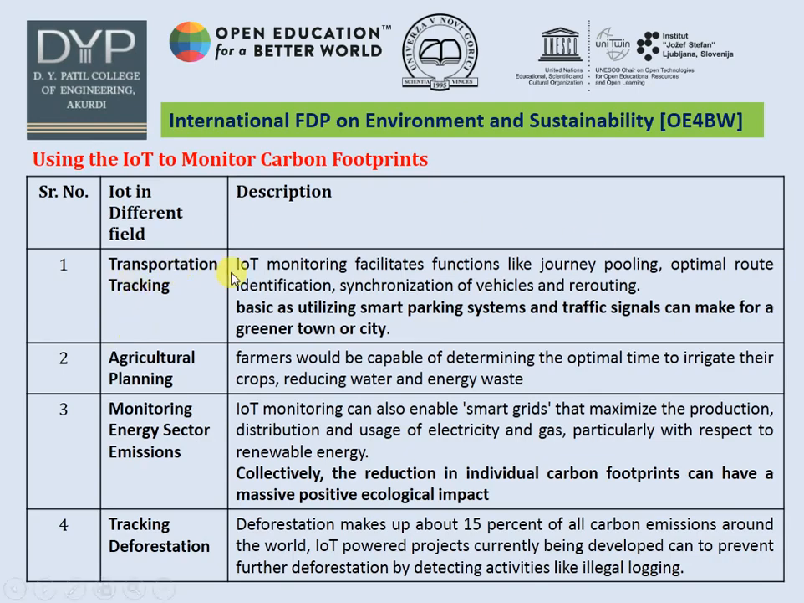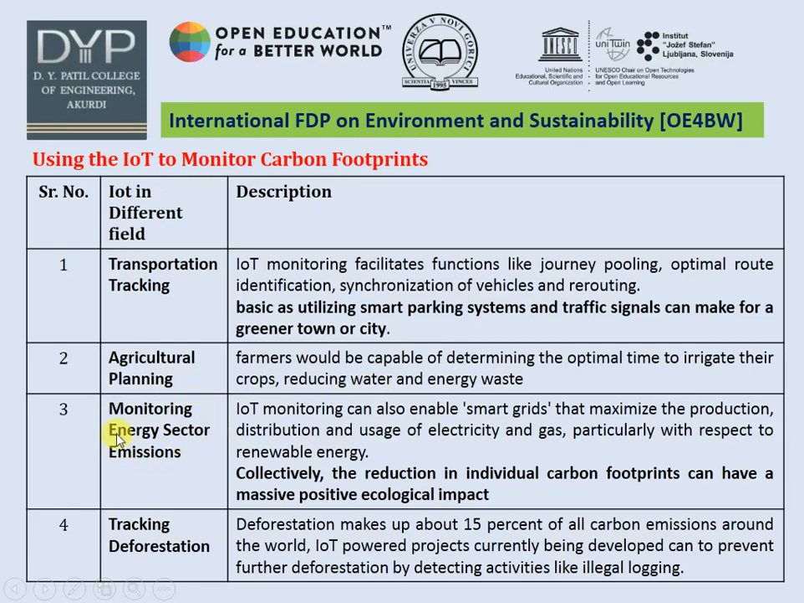In case of transportation and tracking systems, IoT can monitor the facility and function like journey pooling, optimal route identification, and synchronization of vehicle and routing. With the use of IoT, we can use a smart parking system and traffic control system for a green town or city. In case of agriculture, the farmer is capable of determining the optimal time for irrigation of their crops, and they can reduce the waste of water and energy.